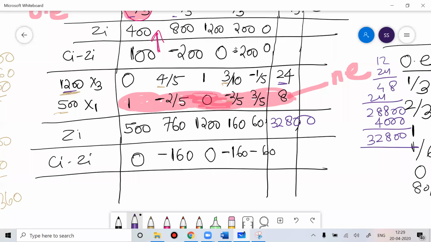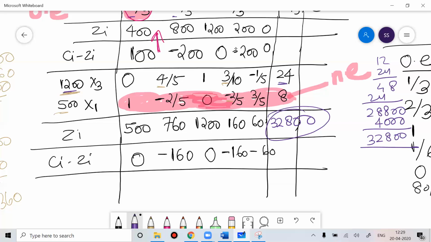You can cross verify with calculator the value you got, that is 1200 into 24 plus 500 into 8. If you do, you'll get 32,800.